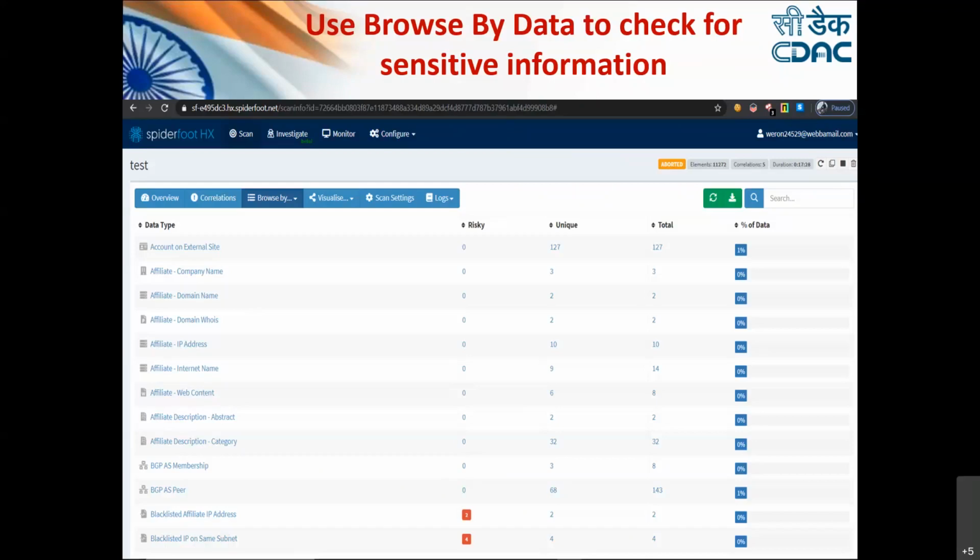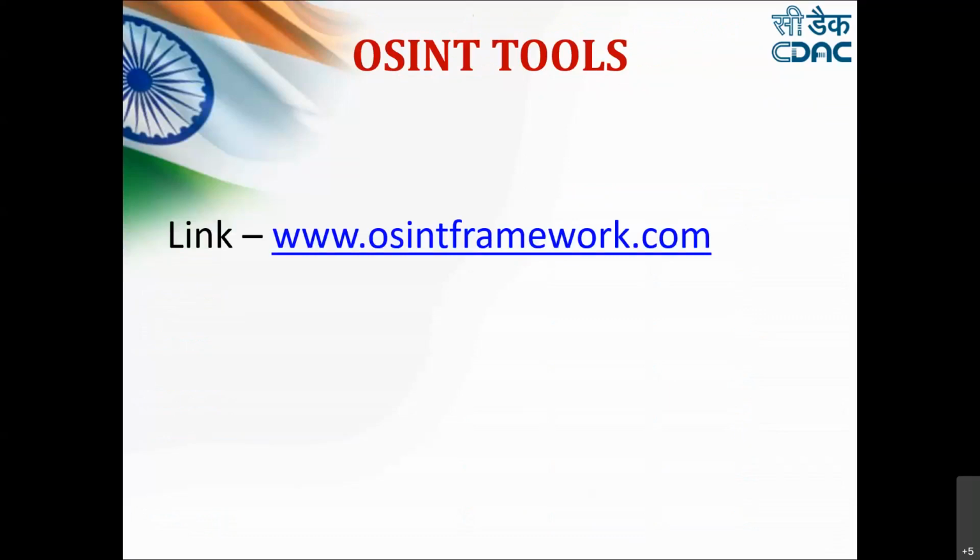Other than that, I would also like to share one of the links here, which is basically a list of OSINT tools. That is oceanframework.com. Just open this oceanframework.com. I will be asking Divyansh to show this particular link to you as well. There you will be getting a lot of OSINT tools available for multiple purposes.